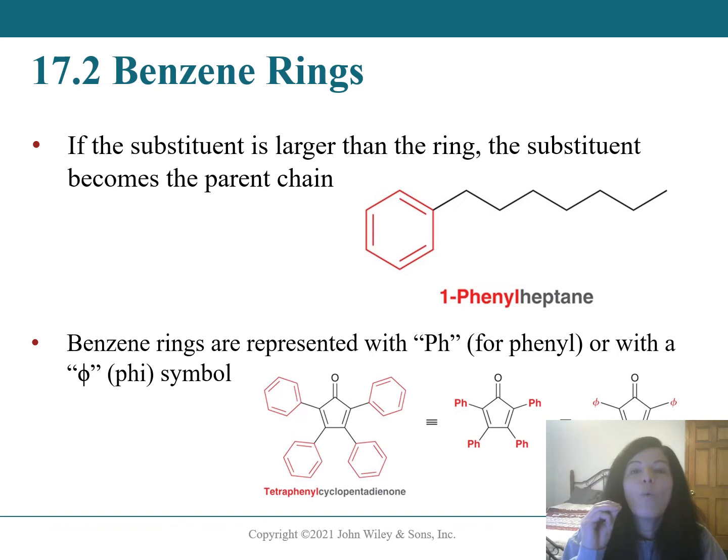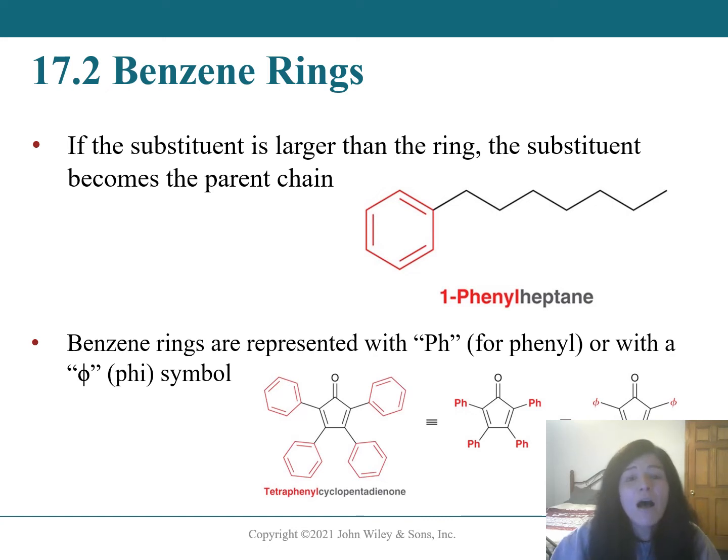When a benzene ring is a substituent, it is not referred to as a benzene, it's referred to as a phenyl group. So here we have an example of a 7-carbon long straight chain attached to a benzene ring. In this case, the 7-carbon straight chain has more carbons than the 6-carbon benzene ring, so that becomes the parent chain. The benzene ring becomes a substituent, referred to as a phenyl group. So we would call this molecule 1-phenylheptane.